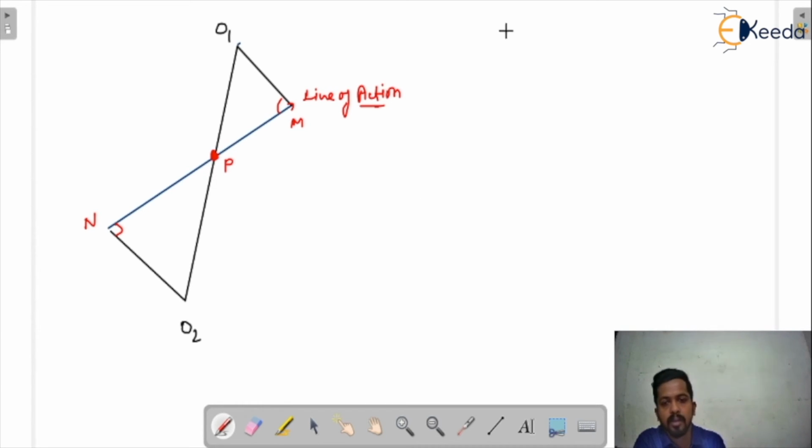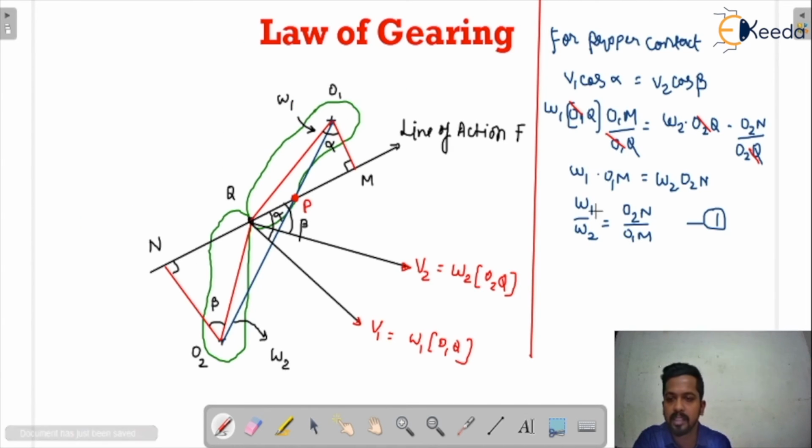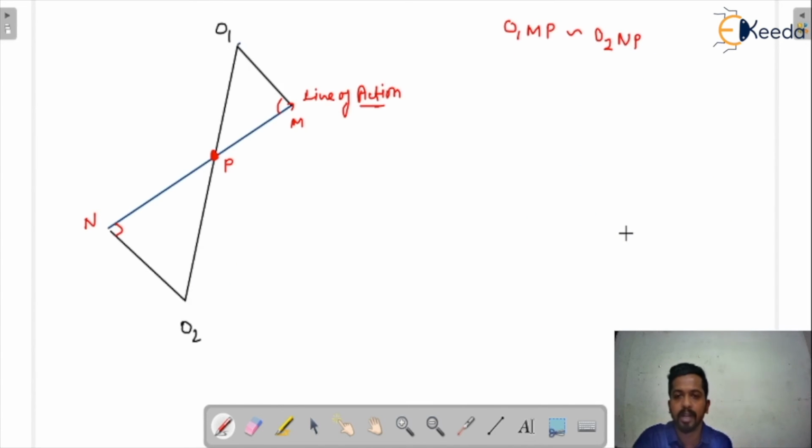Now here you can see triangle O1MP is similar to triangle O2NP. Yes or no? And we have got the relation omega 1 upon omega 2 is equal to O2N upon O1M. So we are going to write here that omega 1 upon omega 2 is basically O2N upon O1M.